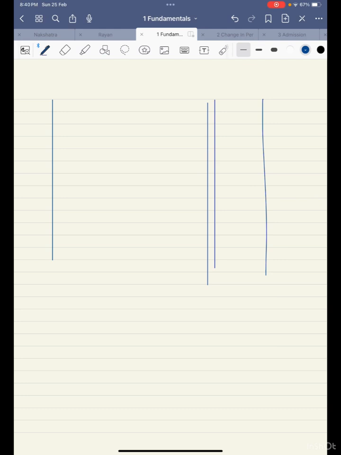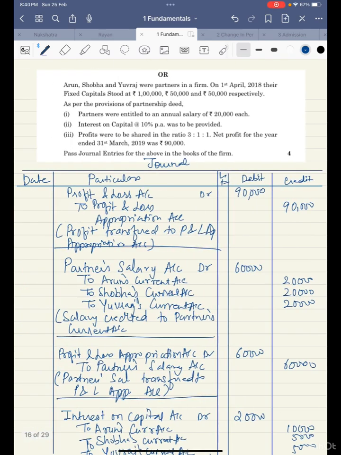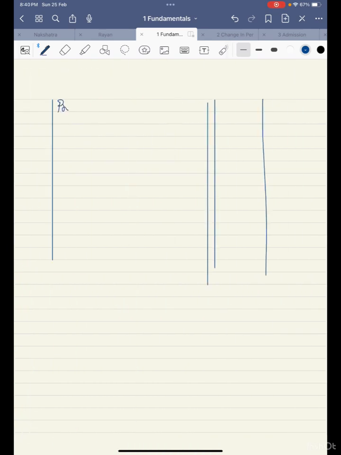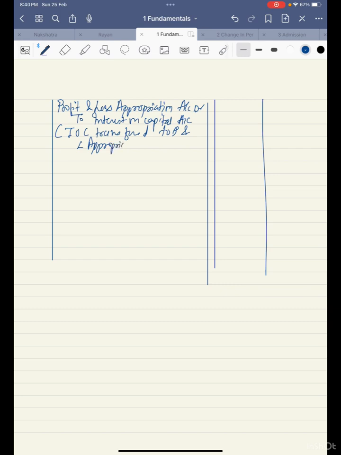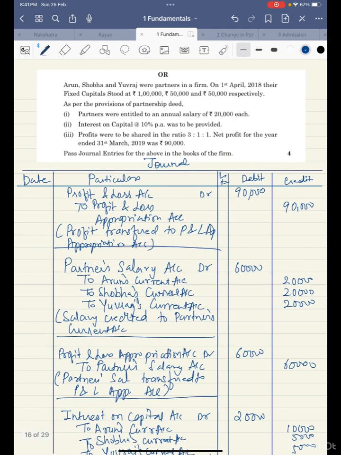So my next entry is interest on capital transferred to P&L appropriation. So I'll write profit and loss appropriation account debit to interest on capital account. So you will write interest on capital transferred to P&L appropriation. Okay. How much? 20,000. So we'll write 20,000. Okay, that's it.